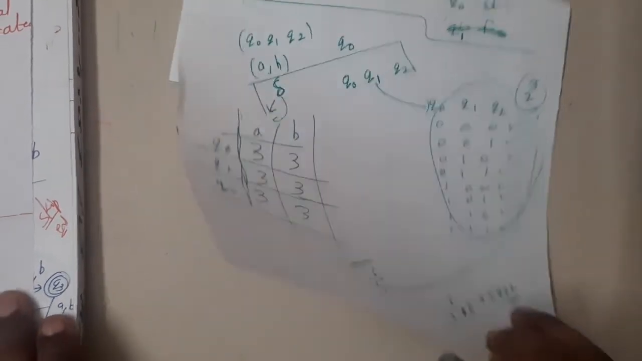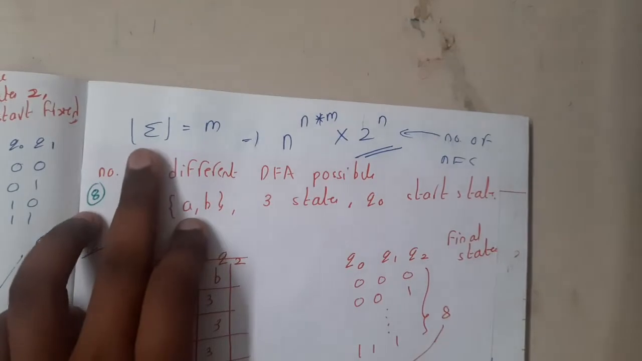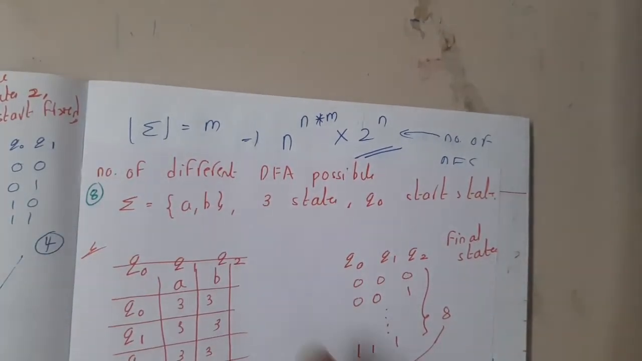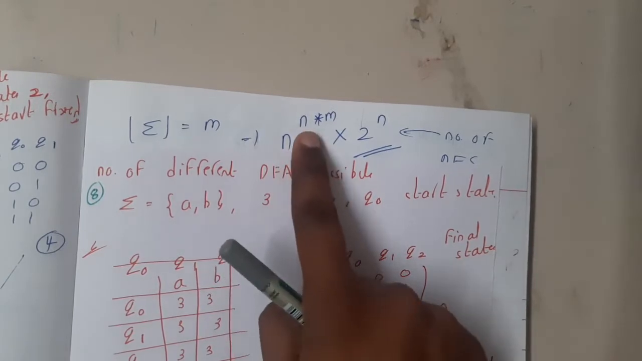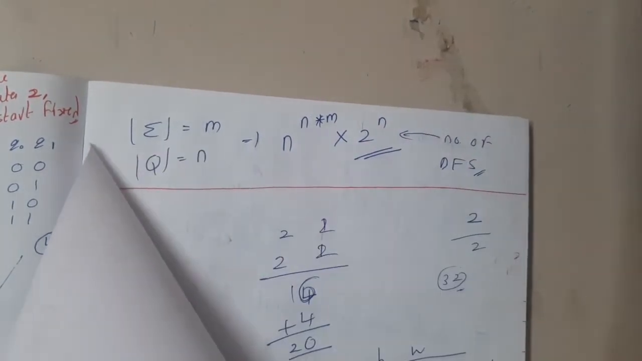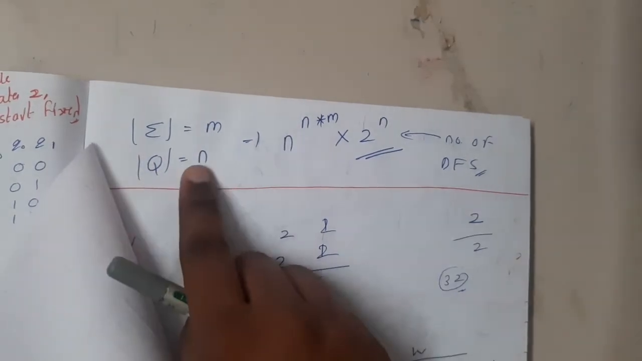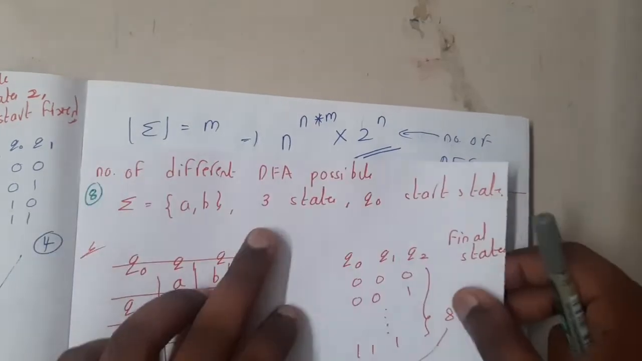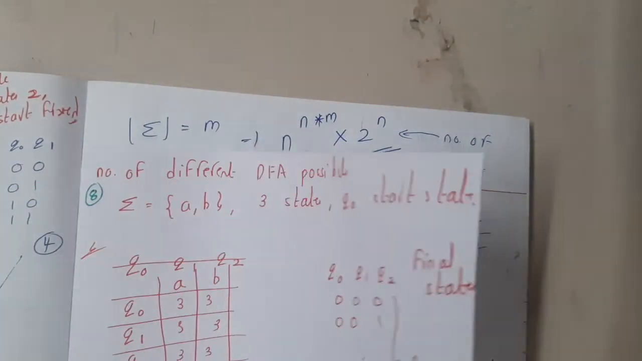Or if you want to remember it in terms of a formula, this is the formula, guys. If the sigma value is m, and Q equals n, then the number of DFAs is n power n into m, into 2 power n. That's a standard formula where Q is nothing but n. So sigma means this value, that is 2, and Q means the number of states, that is 3. So you can substitute those values and you can get the answer.